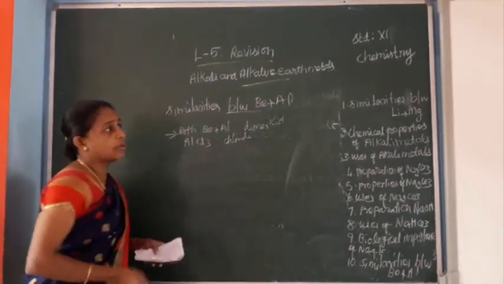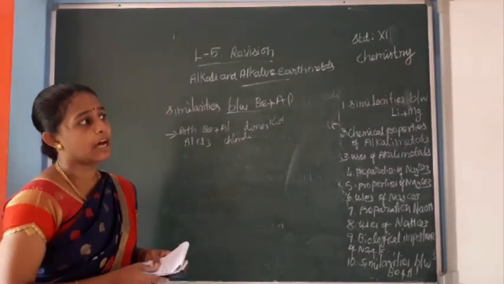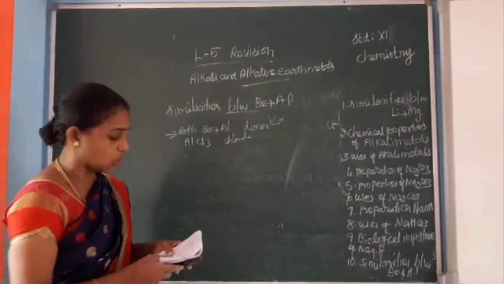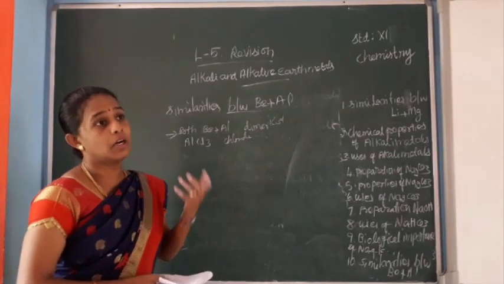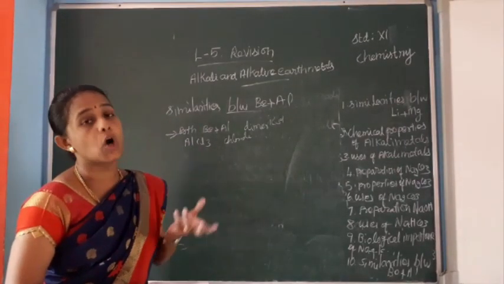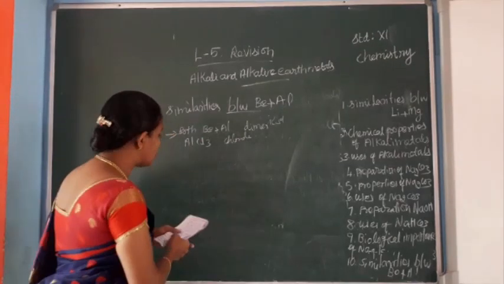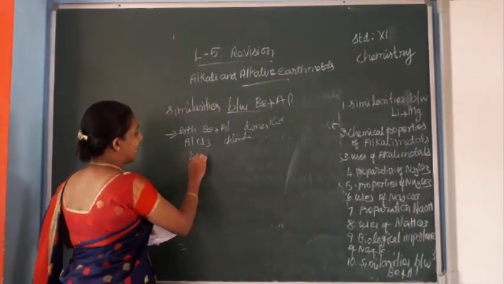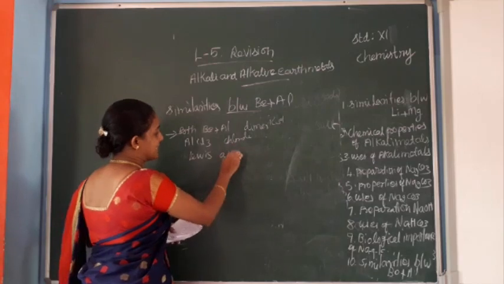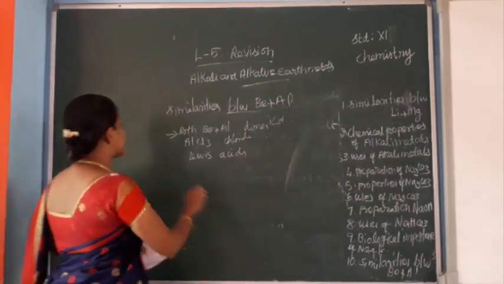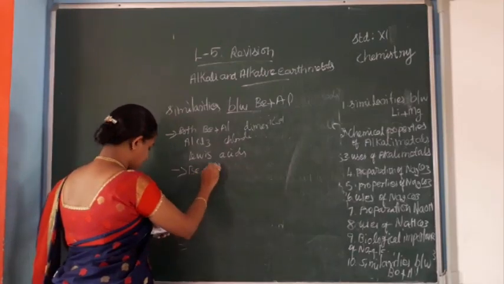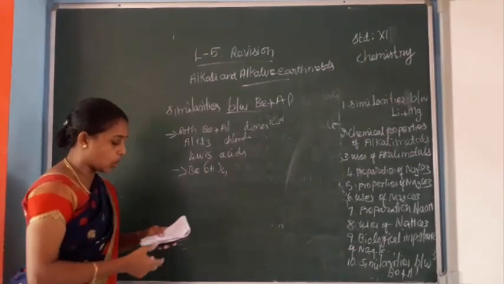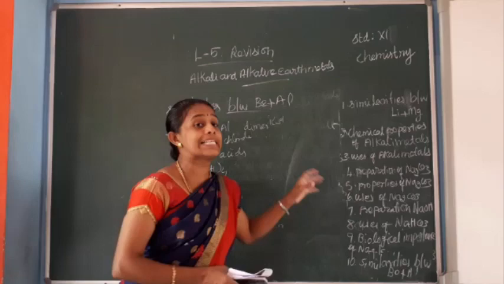Both beryllium and aluminium compounds are soluble in organic solvents also. Both chlorides are strong Lewis acids. Beryllium and aluminium hydroxides dissolve in excess of alkali.